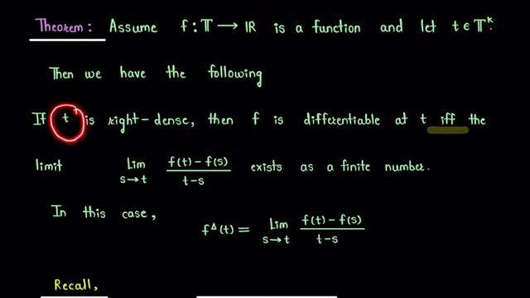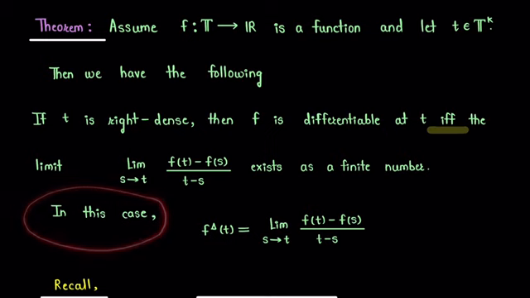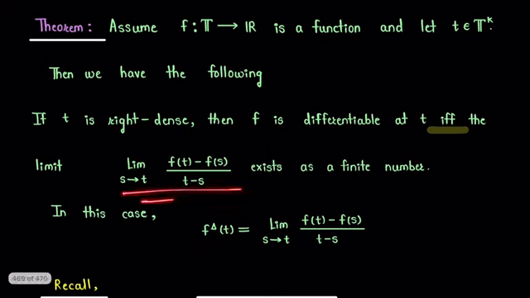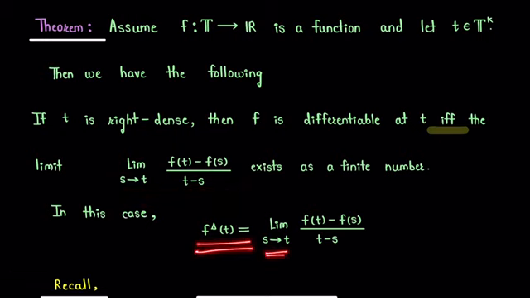If point t is right dense point, then function f is differentiable at point t if and only if the limit s tends to t f of t minus f of s divided by t minus s exists as a finite number. In this case, we call the delta derivative of function f is equal to this limit. That is, delta derivative of function f is limit s tends to t f of t minus f of s divided by t minus s, which is some finite number.